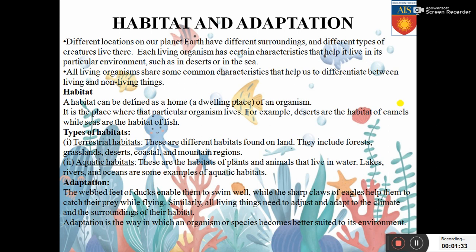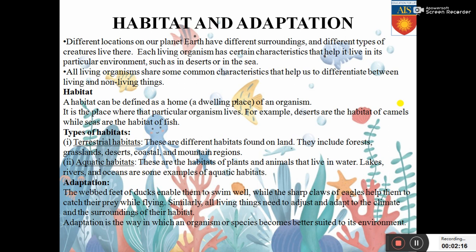All living organisms share some common characteristics and that helps us to differentiate between living and non-living things. So we can differentiate between living and non-living things based on certain characteristics. Before getting into those, we will learn about what is a habitat. A habitat can be defined as a home or a dwelling place of an organism. Now the habitat of a fish or an octopus is aquatic, meaning it survives in water. Now the habitat for a lion or a tiger or human being is terrestrial, meaning we survive on land. It is the place where the particular organism lives. For example, deserts are habitat of camels, while the seas are the habitat of fish.